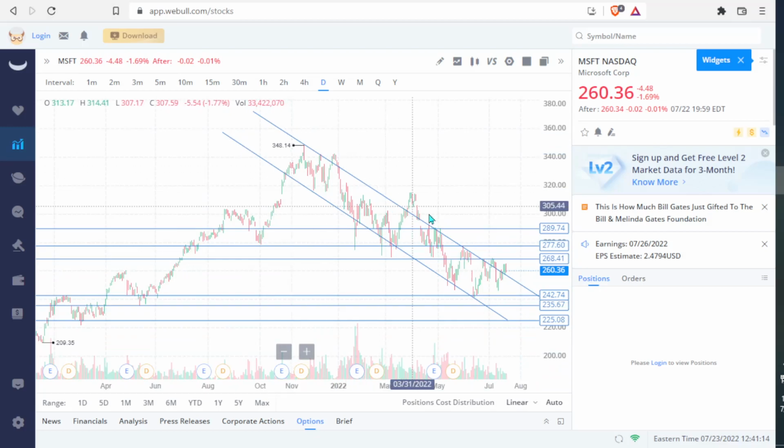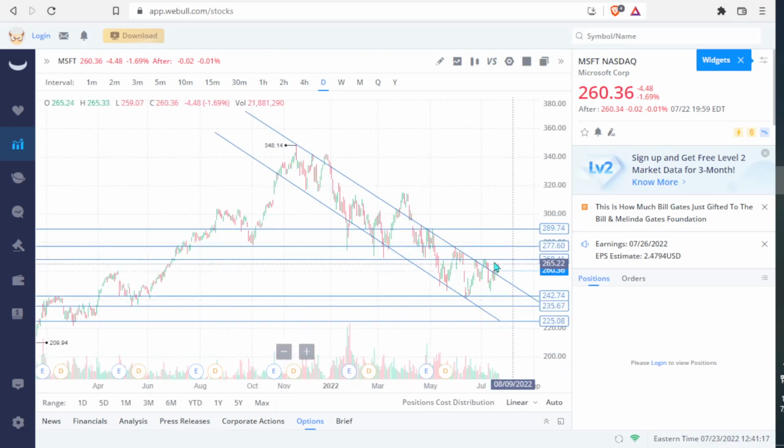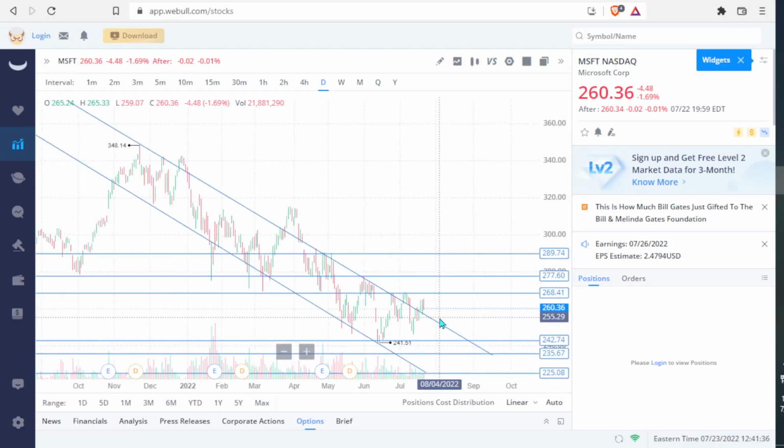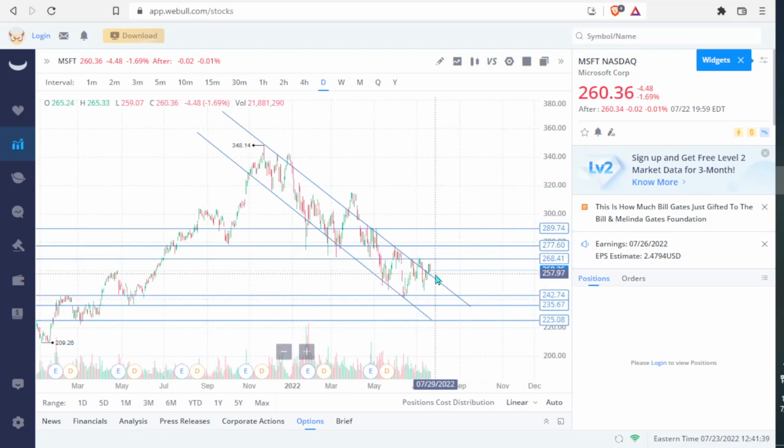Now we also do have this downtrend line or this trend channel. So if we do sell off in the coming days, let's see if we bounce off this. That's essentially what I want to see. If we cut underneath this, that could be a little bit concerning. And let's say earnings is decent and we just rally a little bit. Well, are we going to break back above this? That's the question. If we do just get a sell off after earnings, then support is going to show itself right around 242.74. If we sell off below that, support is going to show itself at 235.67. If we sell off below that, support is going to show itself at 225.08.